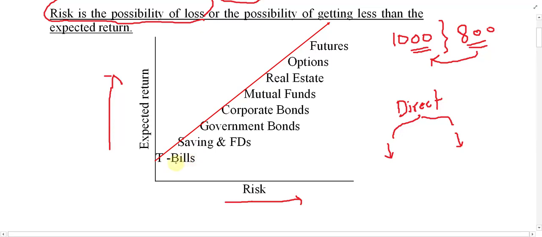So they may take a loan from the market, right? And of course, for that purpose, they issue treasury bills. T stands for treasury, and this is bill. And these bills are not more than 1 year. A bill can be 91 days, can be 182 days, and can be 364 days, right?